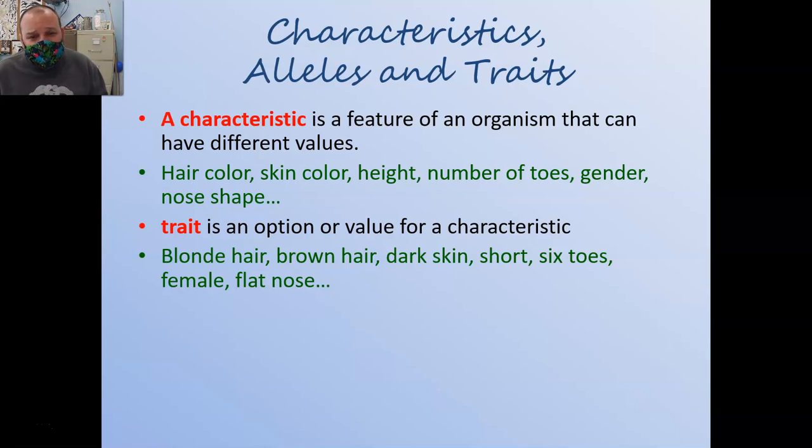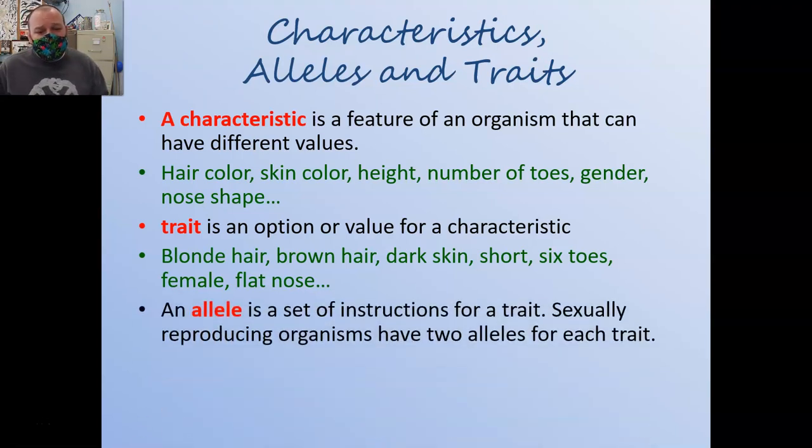Though we're not going to get into this too much today, a term that Mendel developed is alleles. And alleles are the sets of genetic instructions that give you those traits. Since sexually reproducing organisms have 2 copies of each allele, sometimes the trait that they show for their characteristic is different. And we'll spend some time getting into that in a few weeks.